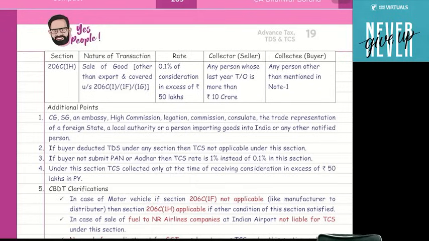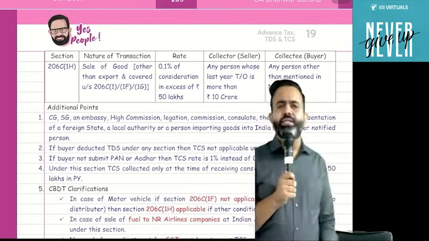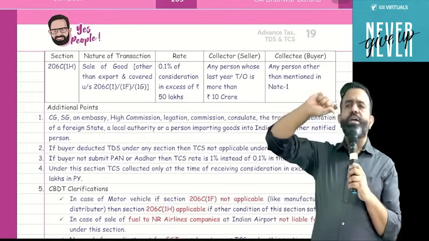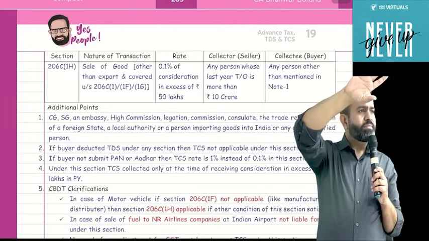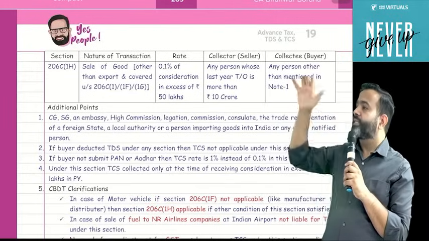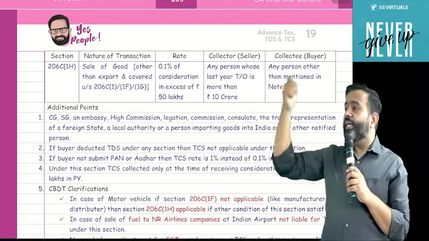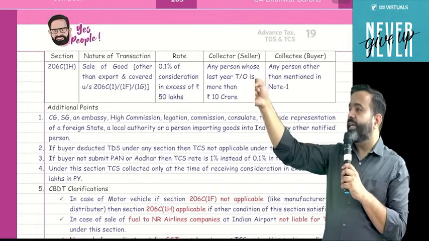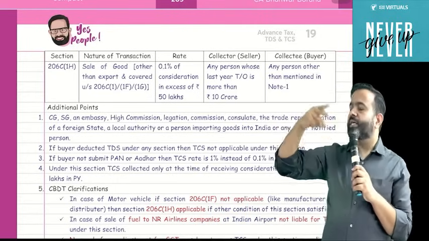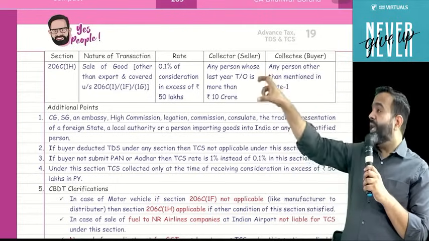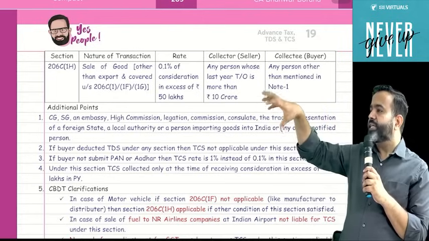Guys, just tell me, first if we talk about the TDS, when we have to deduct the TDS, means at what moment we have to deduct the TDS? At the time of payment or crediting the party, whichever is earlier. But guys, you know that in TDS there are certain exceptional cases. One is the salary, one is the EPF payment, one is the dividend, one is the winning, one is the compulsory acquisition of capital asset, one is the cash withdrawal from the bank.